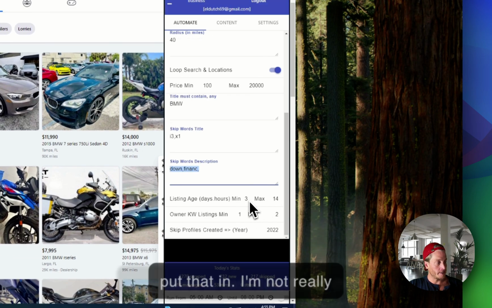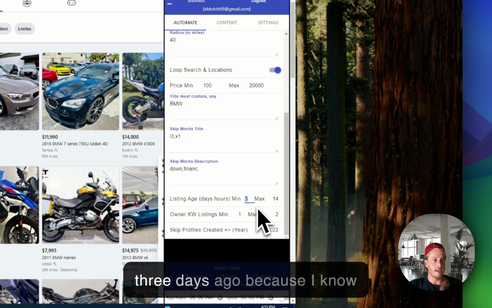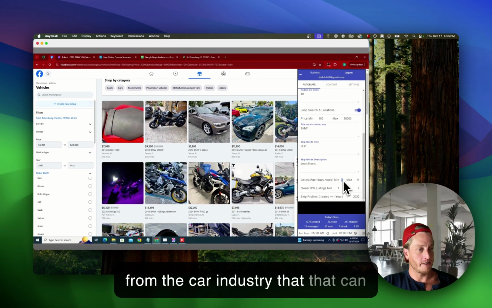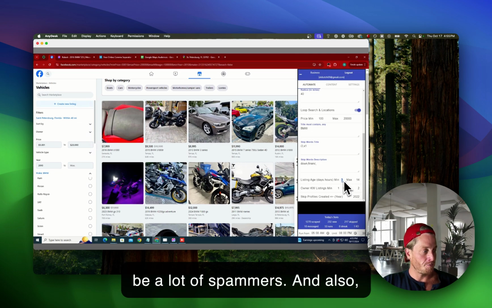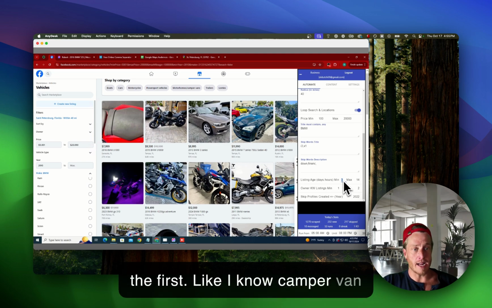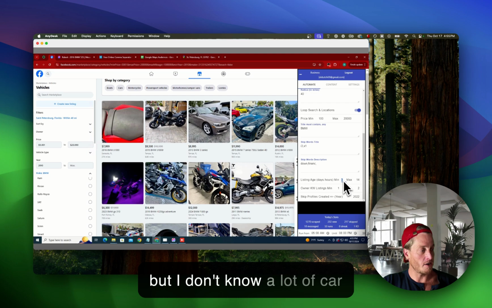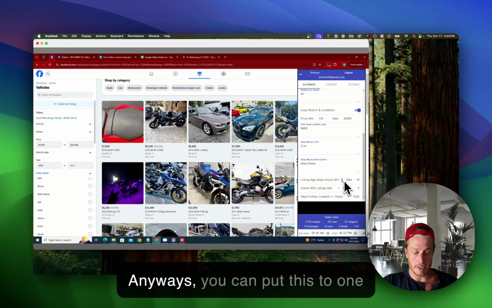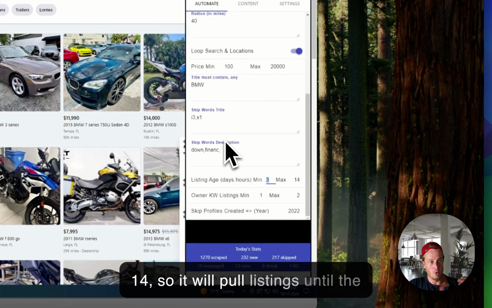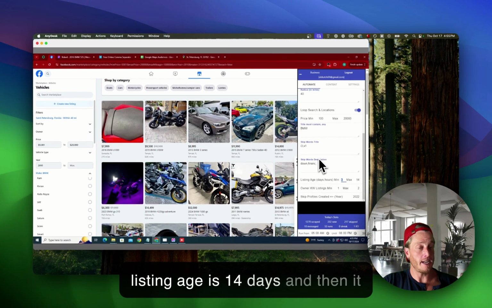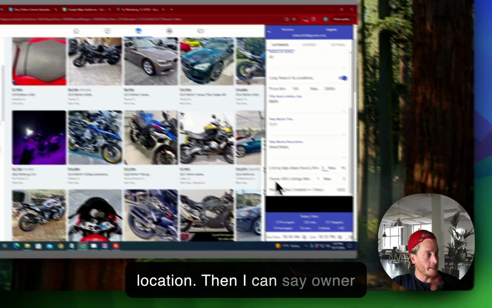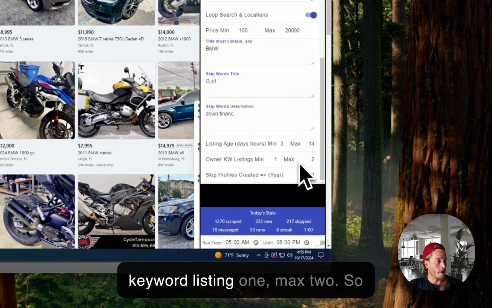I'm not really interested in cars listed less than 3 days ago because I know from the car industry that that can be a lot of spammers. And also, I don't really need to be the first. Like I know camper van dealers that want to be the first, but I don't know a lot of car dealers that want to be first. Anyways, you can put this to 1, and the maximum here I put at 14. So it will pull listings until the listing age is 14 days, and then it will go to the next search and location.